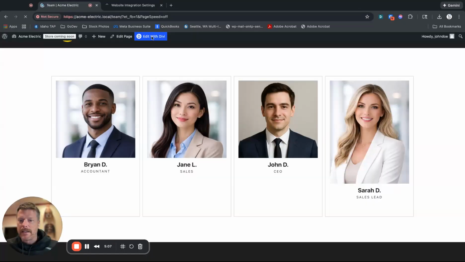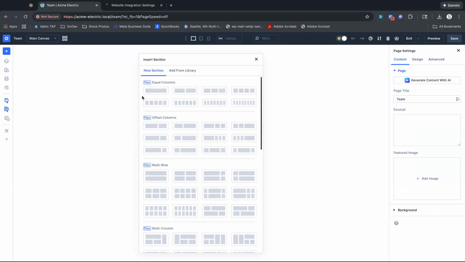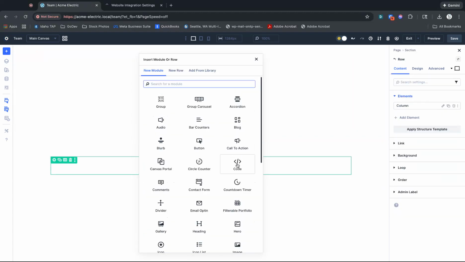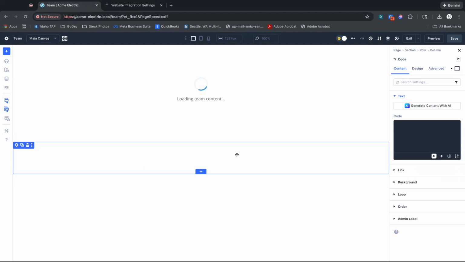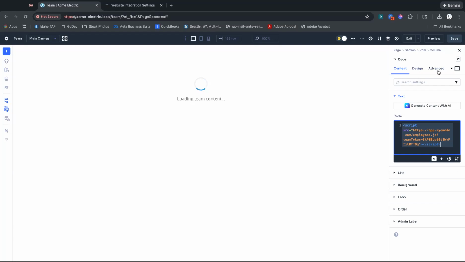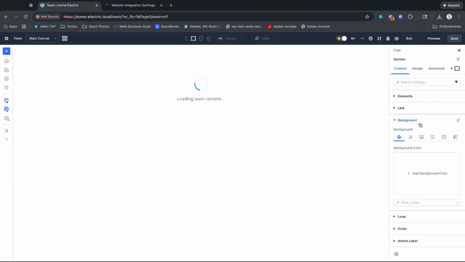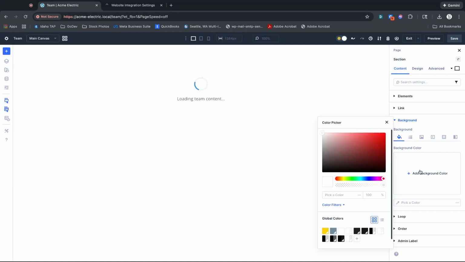I'm going to come back in here, go in my edit, my Divi. I'm going to create a new section. Here's a row, add a code module. I'm going to paste this right in here. And so that's looking at a script. Save that. And then actually what I'm going to do is change the background color just so you can see it a little bit better, which one's which.